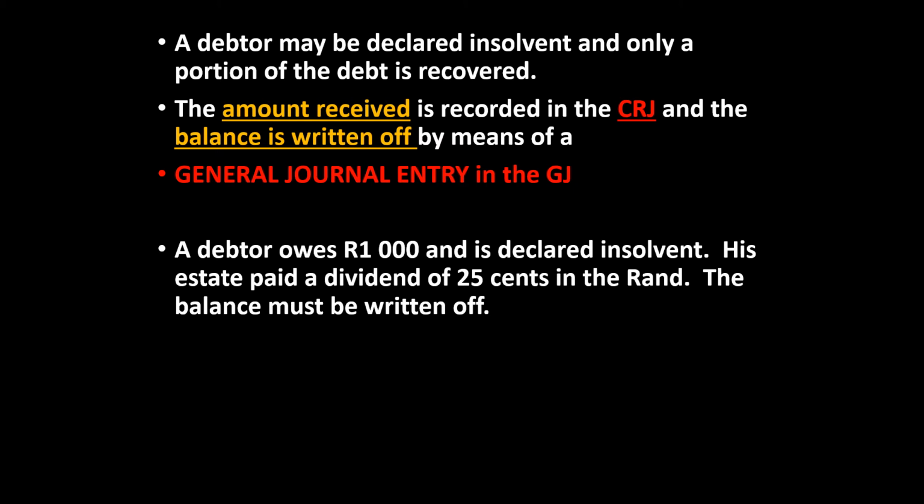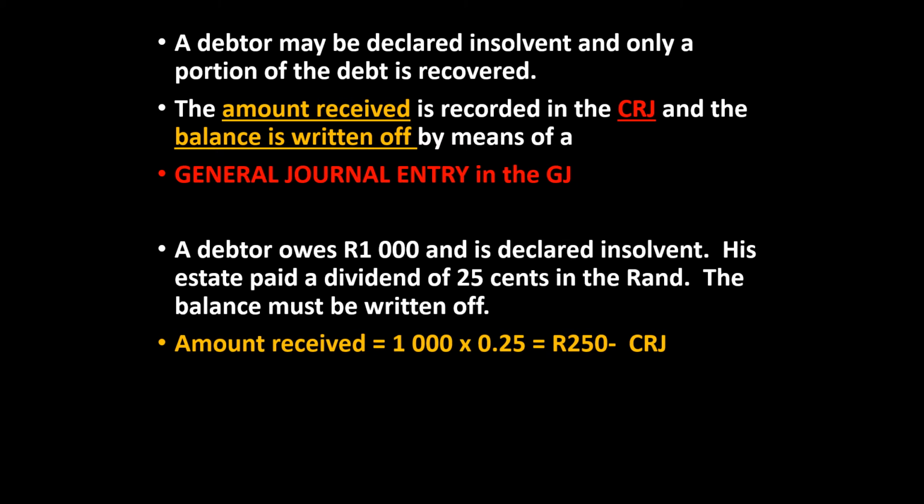So if you calculate 25 cents in the Rand for the 1,000 Rand debt that he owes, he will only be able to pay 250 Rand. The rest of the debt, which is 750 Rand, must be written off. So we've got to subtract 250 from 1,000 Rand, and in the general journal, we need to put in an entry of 750 Rand. In the cash receipts journal, we show an entry of 250 Rand.